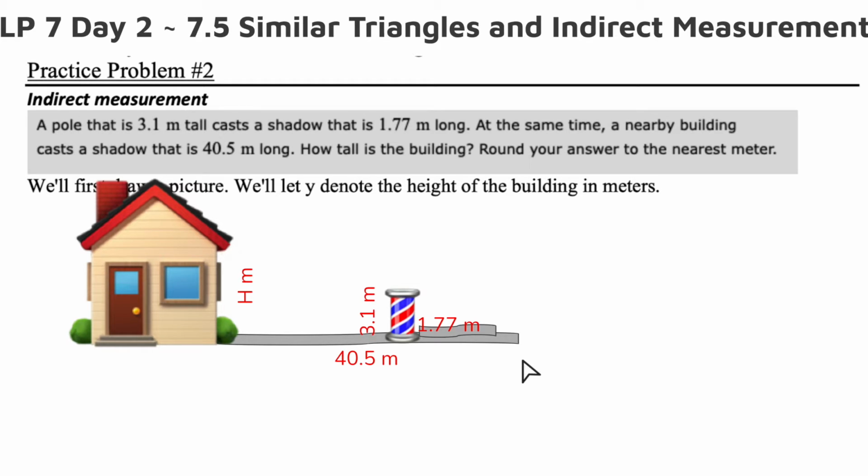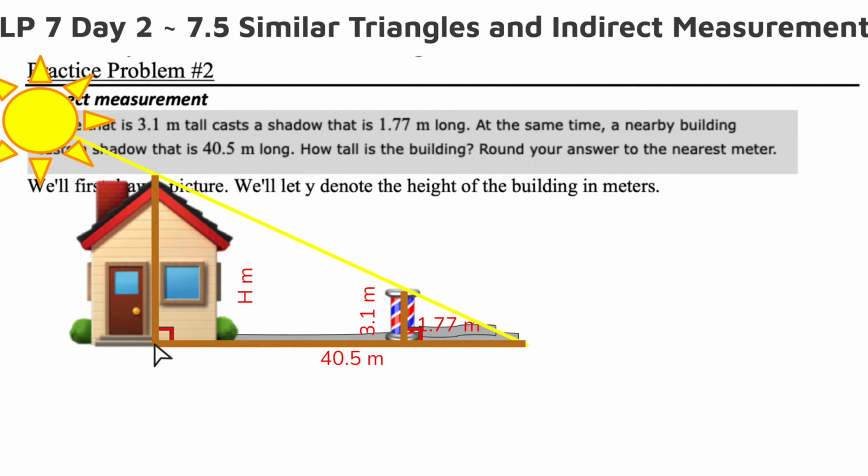So now what we want to look at is how do we relate these two things together? Because in the last one, we were looking at two triangles. Well, if we think about the sun, they're both perpendicular to the ground. So I have this right angle here because hopefully they're going straight up and down from the ground. We also have the sun that's shining down at the same angle because it's at the same time. So it's going to be creating this angle that's the exact same here, and it would create the same angle at the top.